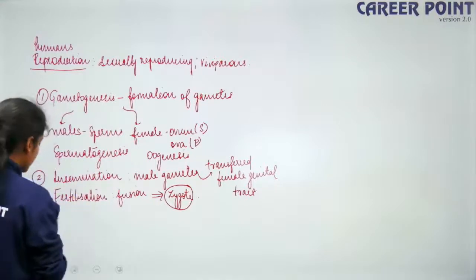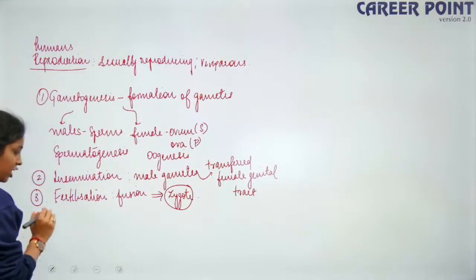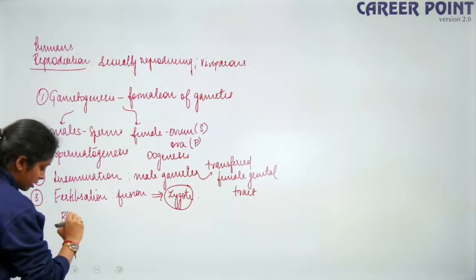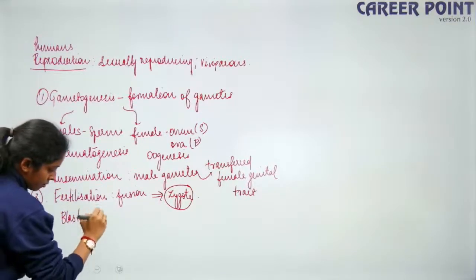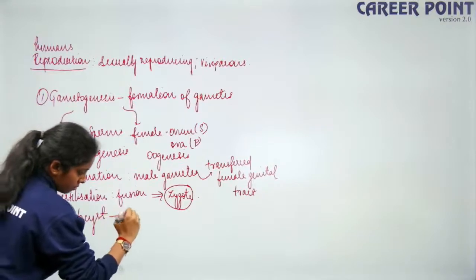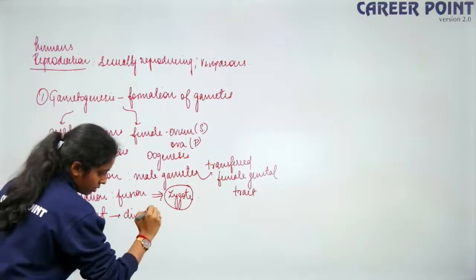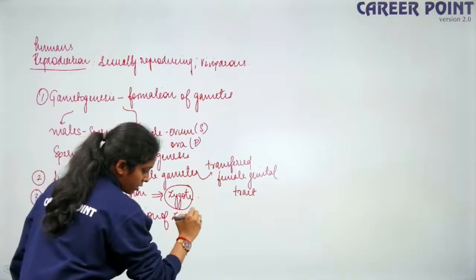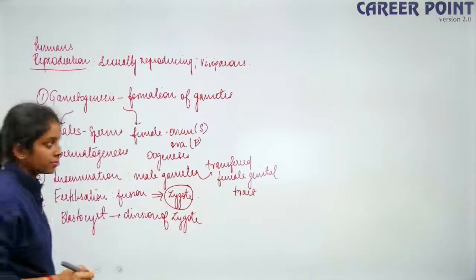Fine. Once the zygote is formed, the zygote undergoes a series of divisions, that is blastocyst. So this is division of the zygote and that is blastocyst. Alright.